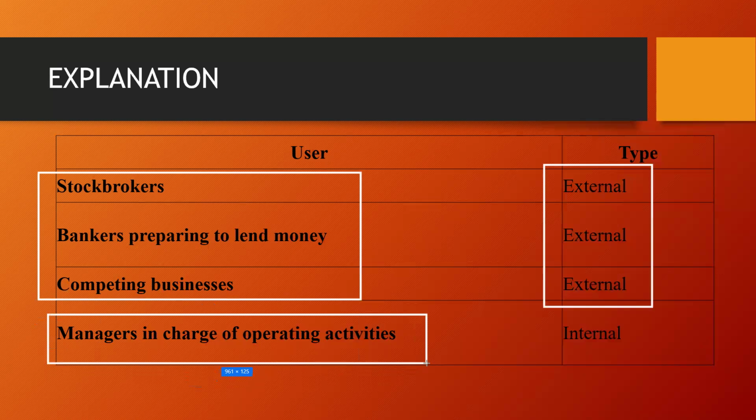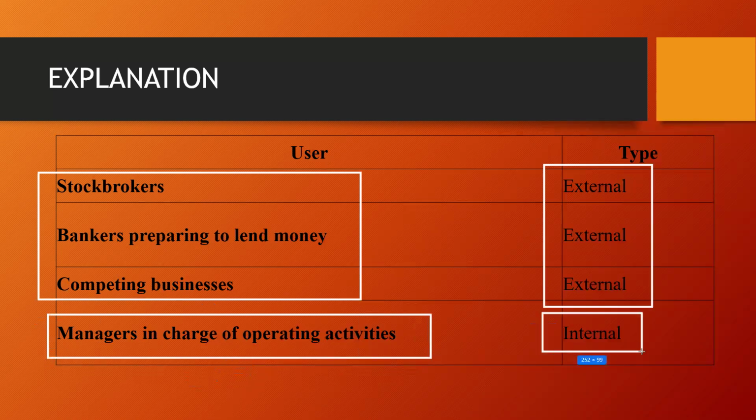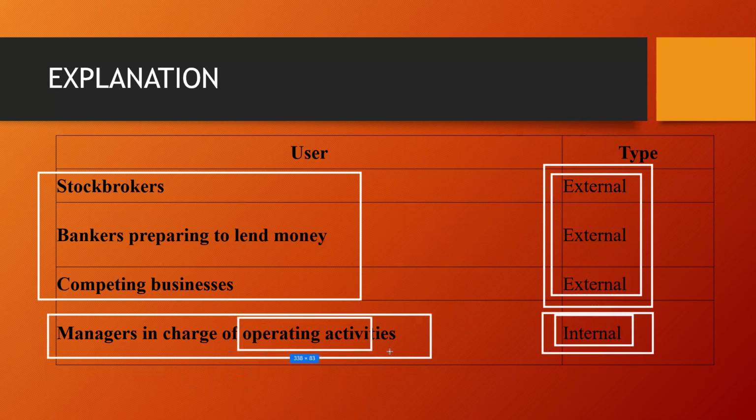The manager in charge of operating activity is an internal user. He is not more interested in the external things because he is an internal person. He has other work because he is in charge of operating activities. His role is to check the operating activities. I can't say he has no use for it, but he is the last person to look into those statements.